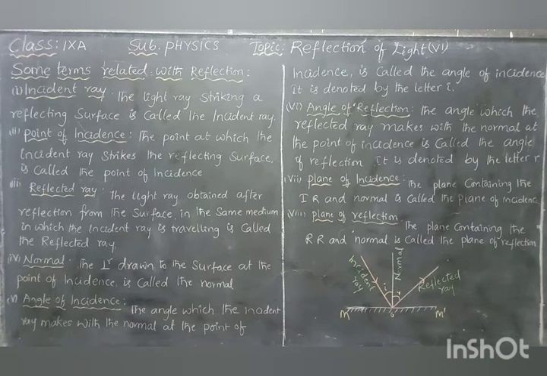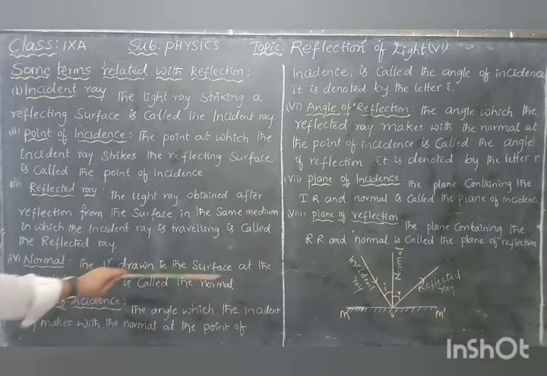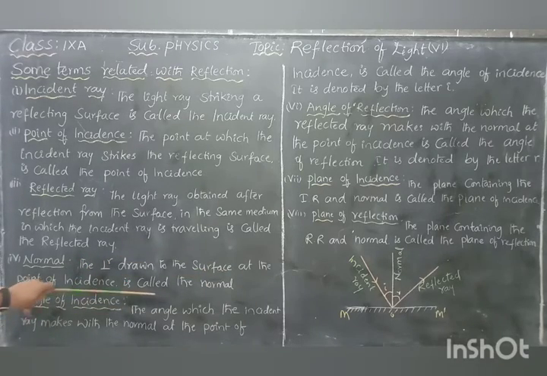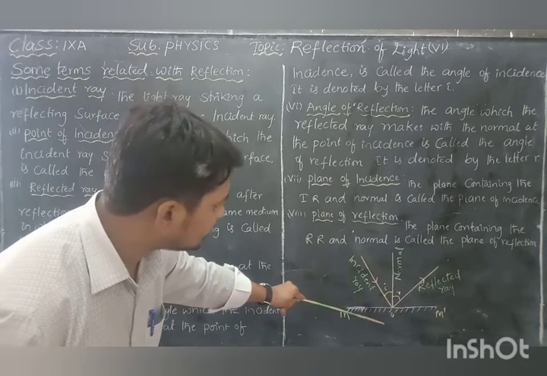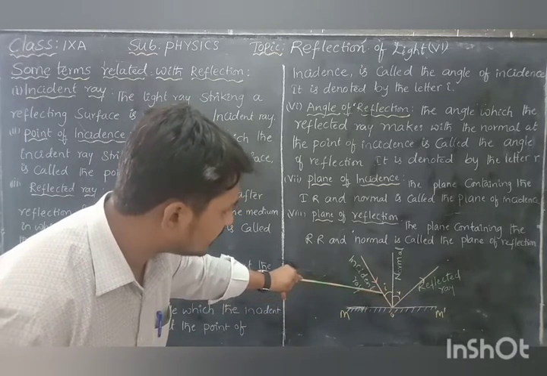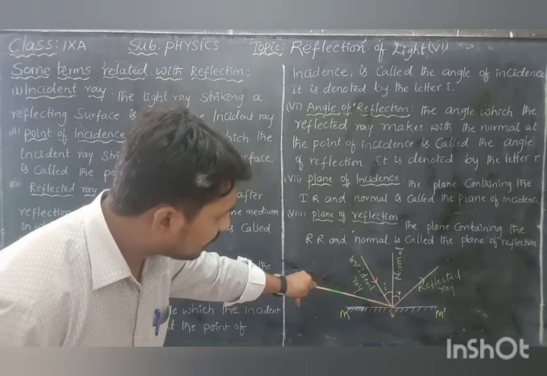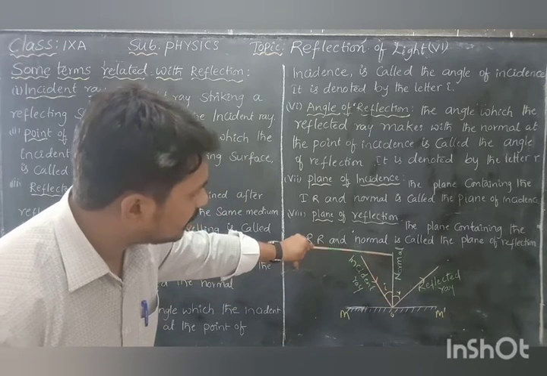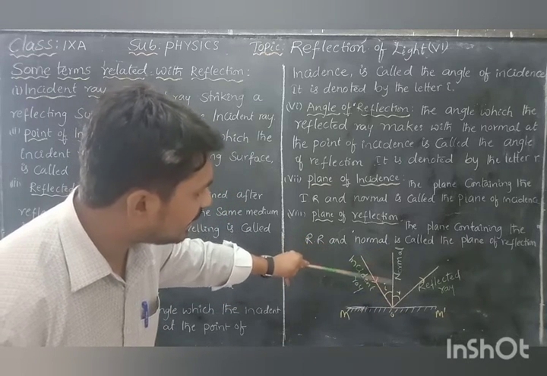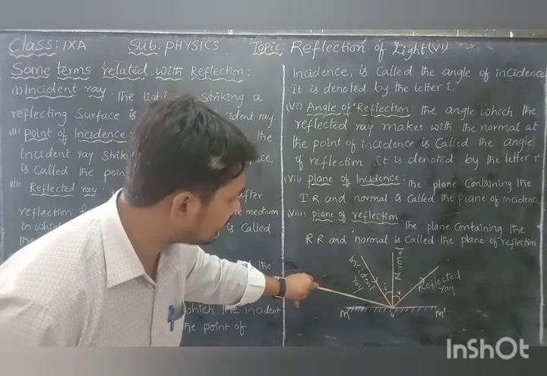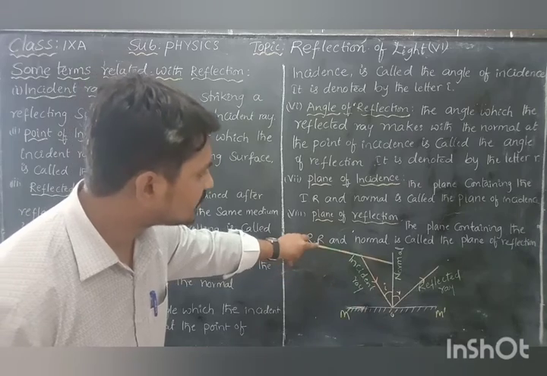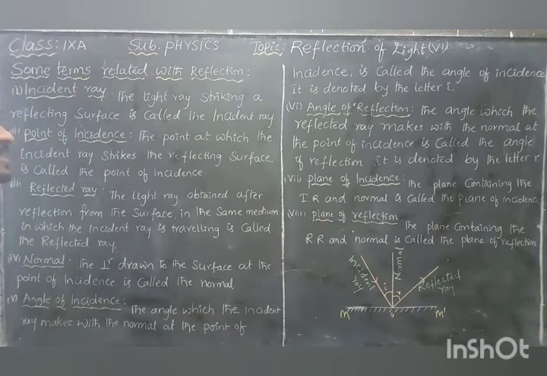Next, the normal. The perpendicular drawn to the surface at the point of incidence is called the normal. This entire mirror is 180 degrees. At the particular point where the incident ray is striking, you draw one line dividing the mirror into two 90 degrees. This is 90, this is 90. That is the meaning of perpendicular. This line is called the normal, the physical meaning of perpendicular.